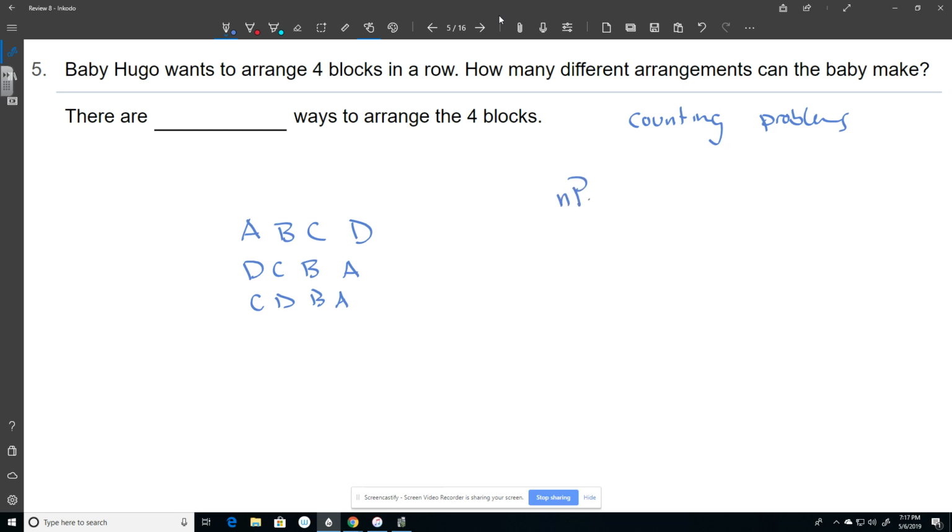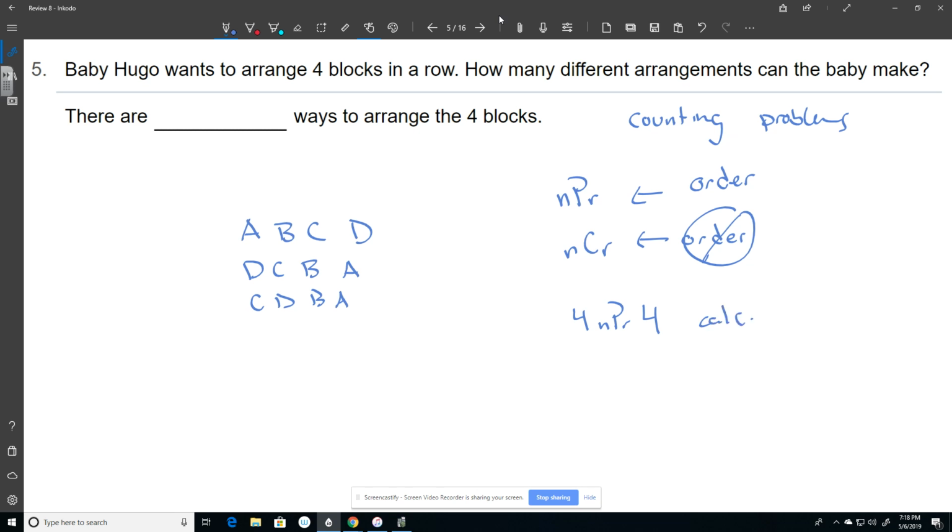We can either use one of our 2 counting rules, either NPR if it's a permutation, or NCR if it's a combination. And remember, combinations, we use NCR when order does not matter, and NPR we use when order does matter. Or in other words, DCBA is different than CDBA. So NPR is one way to do it. In your calculator, you're choosing out of 4 blocks, you're putting them in a different order, and you're choosing 4 blocks. That's one way to do it on your calculator.